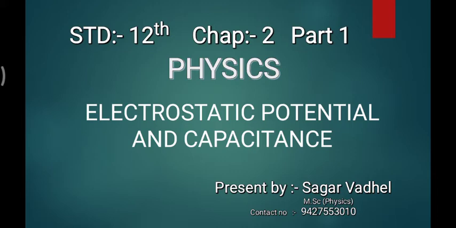The word potential you have come across many times in 11th class. The word electrostatic you may have been introduced to for the first time in 12th, in the first chapter. When the word electro comes, it means charges, and static means steady. Steady means charges are steady. What we study in physics about steady charges is called the electrostatic field, and the potential that a steady charge generates is called electrostatic potential. This is the simplest language I can use to give you a sense of electrostatic potential.